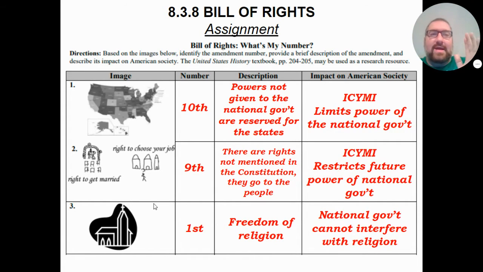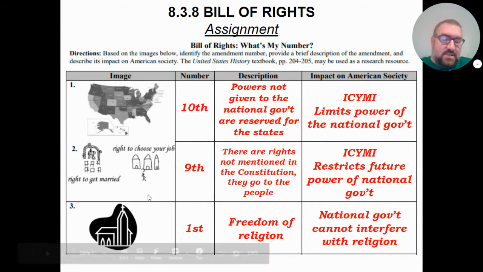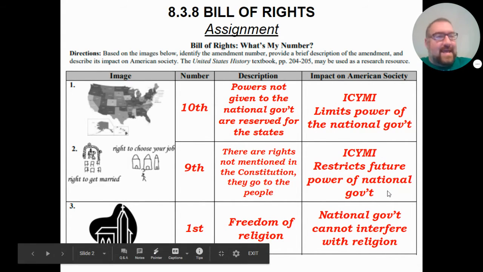Remember, we talked about how the Anti-Federalists were worried the government was too strong, so they wanted a Bill of Rights, because a Bill of Rights will cover limiting the power of the government and protecting individual freedoms. Keep in mind, 5 out of the original 13 colonies were founded because the founders wanted religious freedom. And this is saying that the national government cannot interfere with religion.